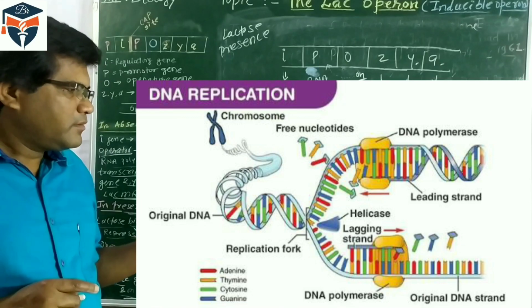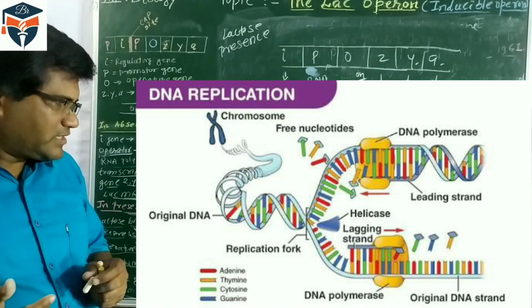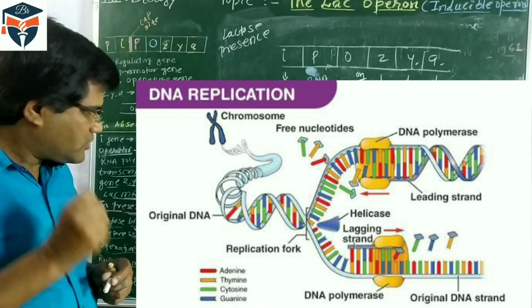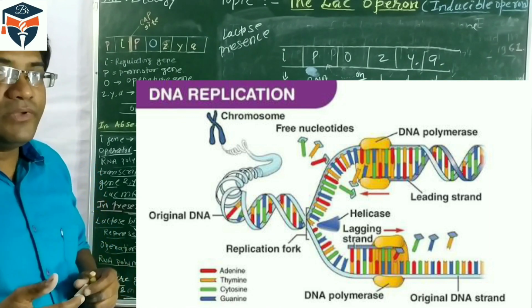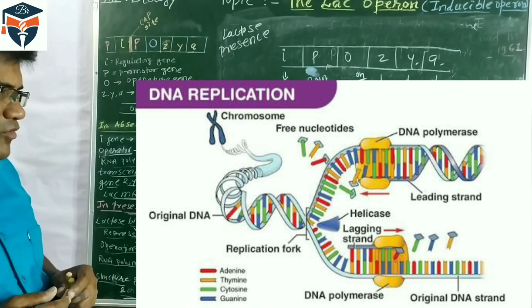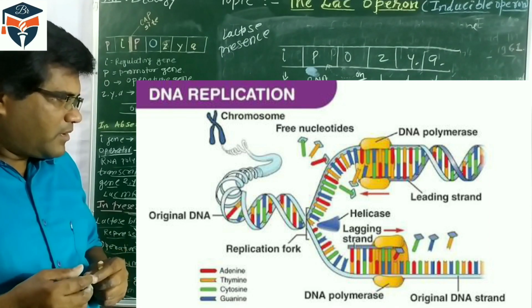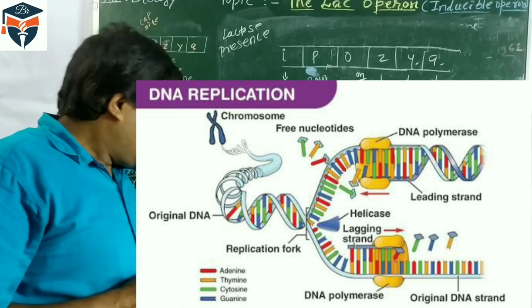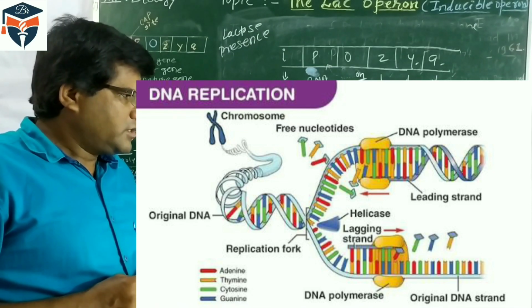The promoter gene provides the site for RNA polymerase, and it starts the transcription. The operator gene controls the functioning of the structure genes. As I told you, Z synthesizes beta-galactosidase, which converts lactose into galactose and glucose. Y codes for permease and increases the permeability of the cell to beta-galactosides. And A synthesizes transacetylase, which removes the toxic thiogalactosides.